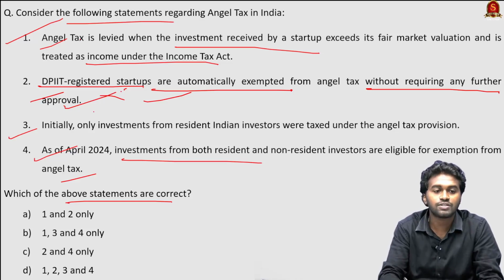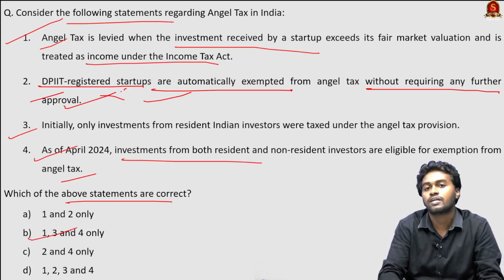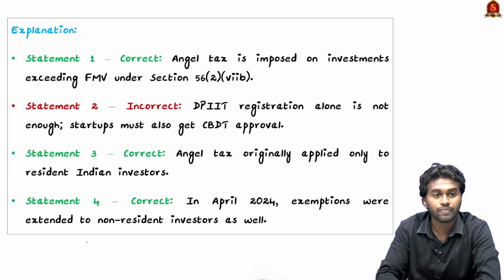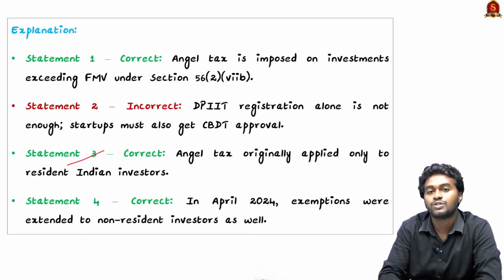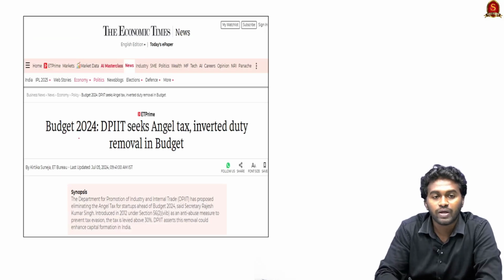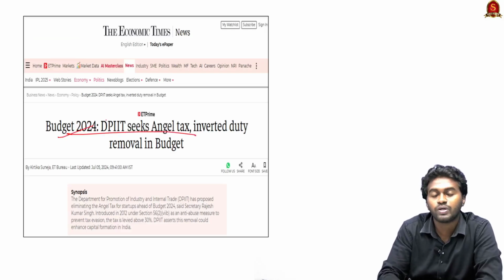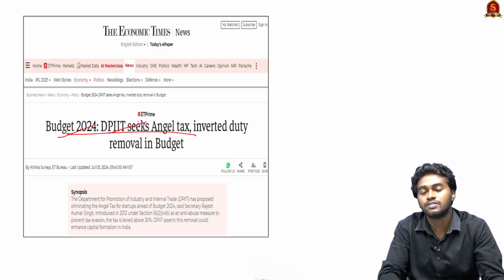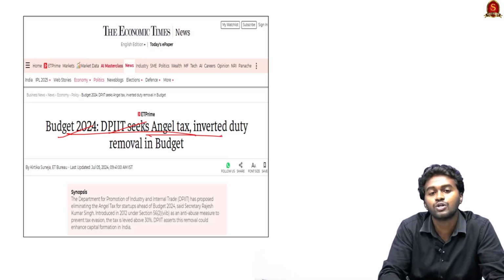If we eliminate the statement 2, we can easily reach the correct answer, that is option B, 1, 3 and 4. Let's check. Yes. So here you can see the explanation. So why are we discussing this? Because in the budget 2024, the Department for the Promotion of Industry and Internal Trade suggested the government to remove the angel tax to promote more startups in India.